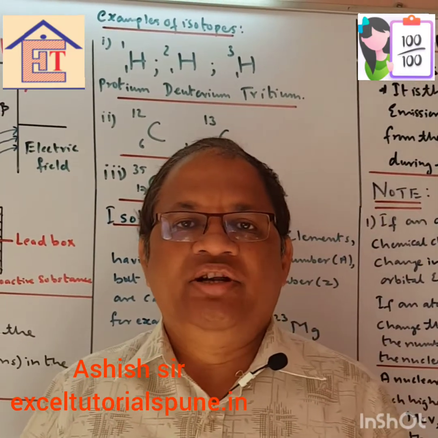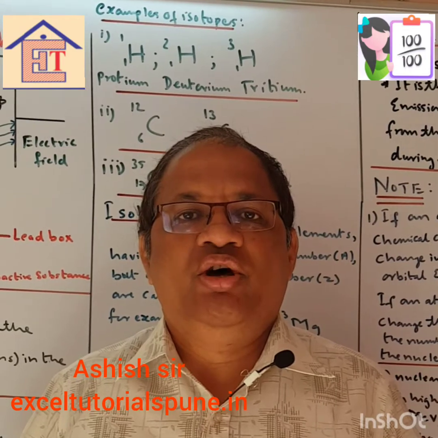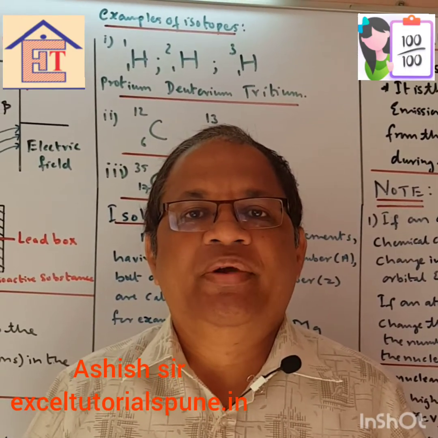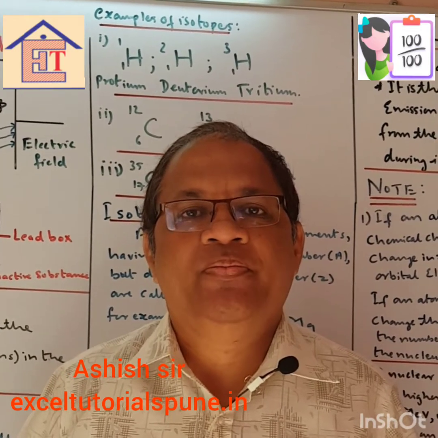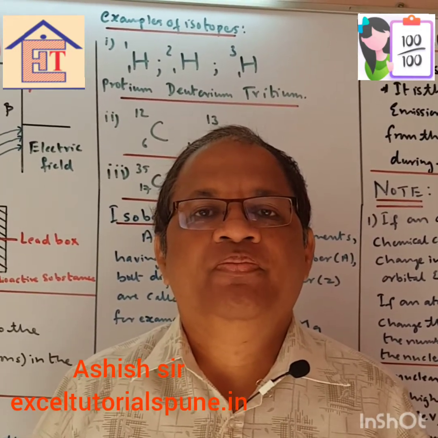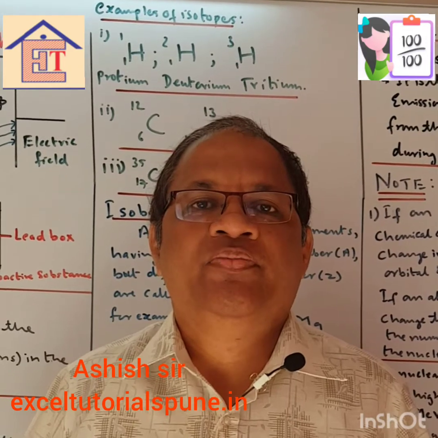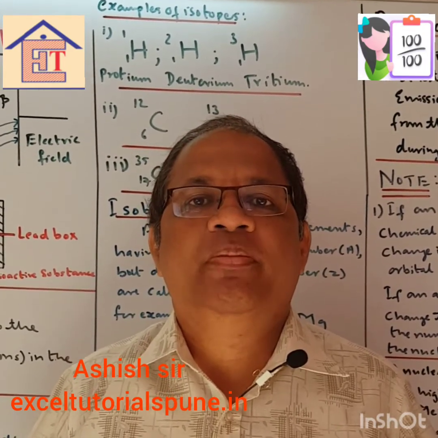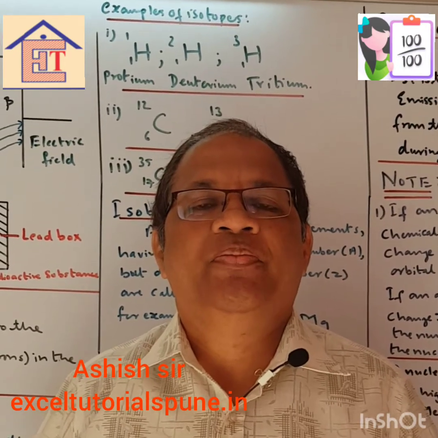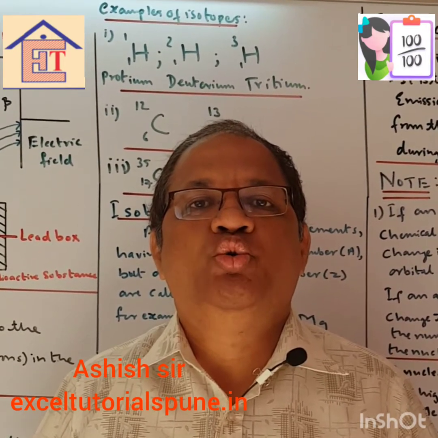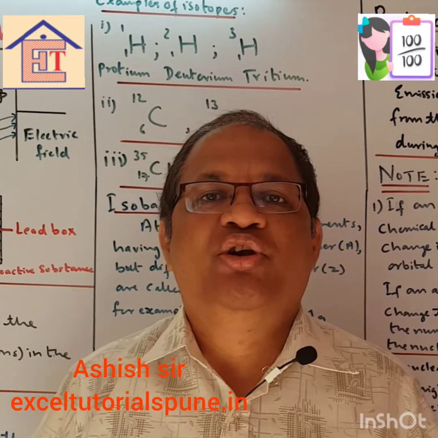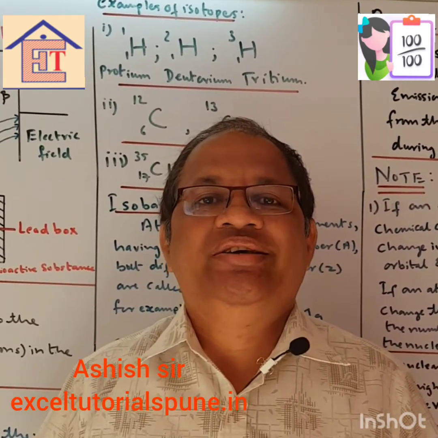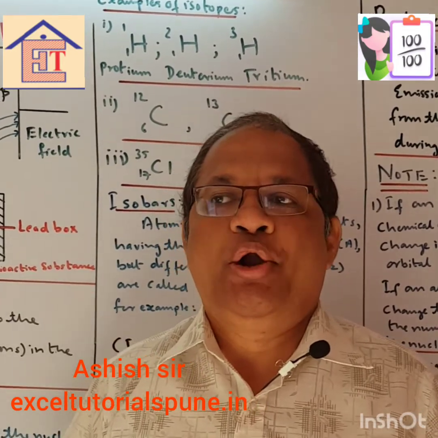Now, in an atom, the number of electrons in a particular orbit depends upon a formula, that is 2n square. So if it is the first orbit, then it will be 2 electrons. If it is the second orbit, it has to be 8 electrons. Third orbit, just substitute in 2n square. In n you put 1, 2 and 3 and you will get the number of electrons in the orbit. But later on you will study that stability is when there are 8 electrons in the orbit.